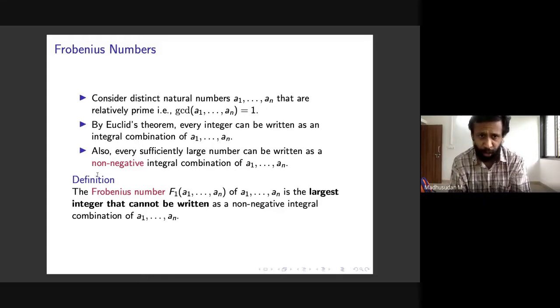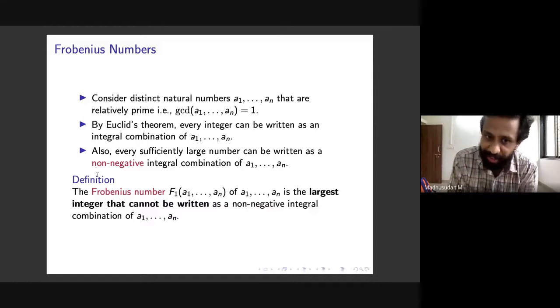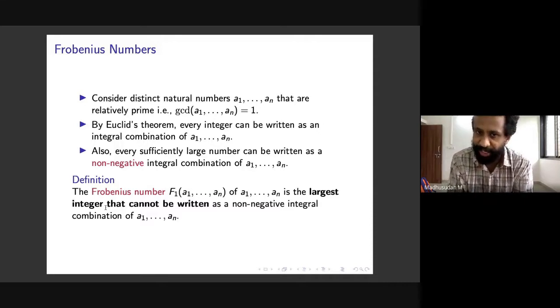If you accept this, then this motivates the definition of the Frobenius number. The Frobenius number f1 of a1 to an is the largest integer that cannot be written as a non-negative integral combination of a1 to an. So I repeat: the Frobenius number of a1 to an is the largest integer that cannot be written as a non-negative integral combination of a1 to an. This is finite because of the previous statement that every sufficiently large number can be written as a non-negative integral combination of a1 to an.